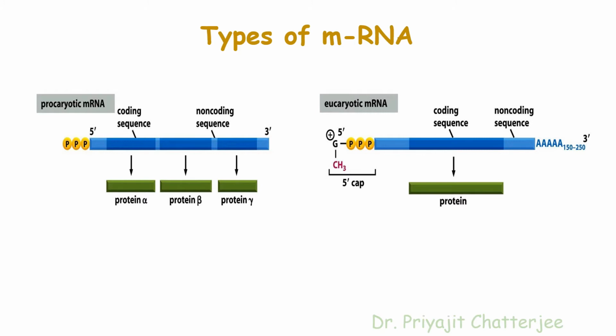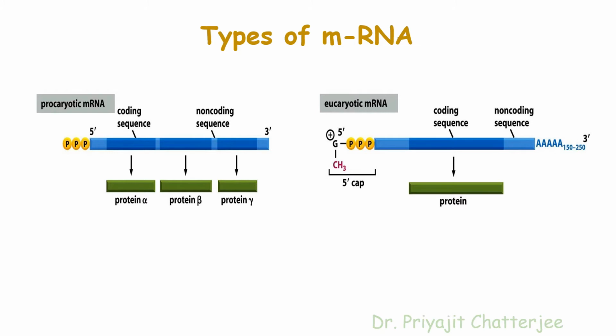Polycistronic mRNA, what is polycistronic? Poly means many. So polycistronic mRNAs contain codons which code for more than one protein, and on the other hand the monocistronic mRNA, or the eukaryotic mRNA, contains the coding sequence only for a single polypeptide.